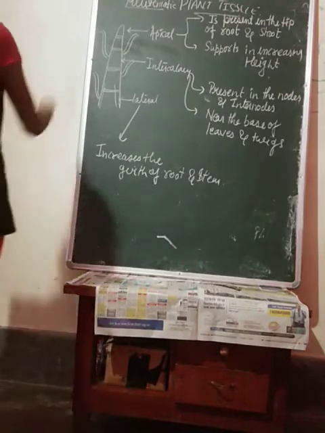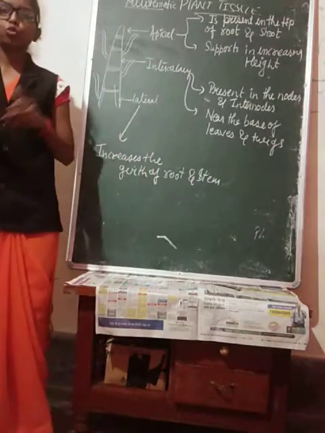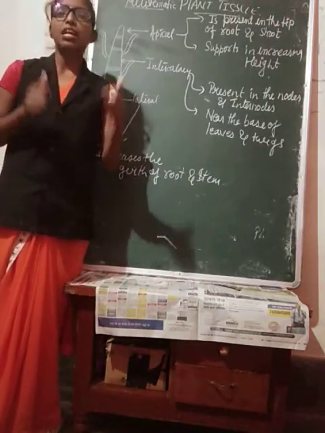Okay students, now we could see a few points about the different types of meristematic tissue. The first one is the apical meristem. As I have told you,